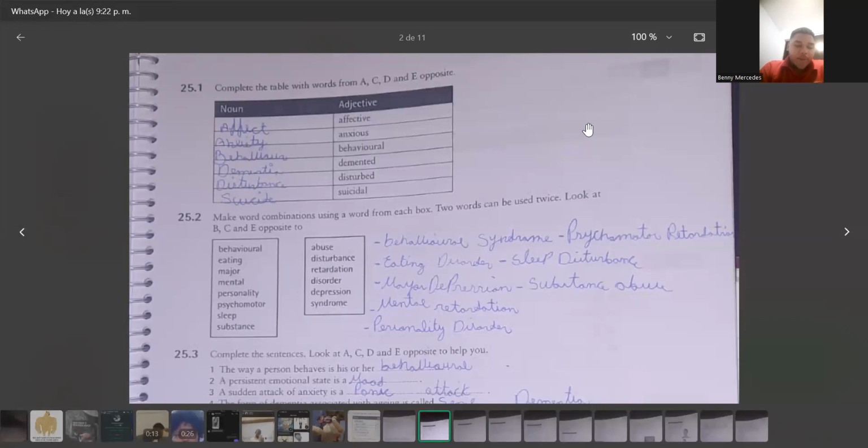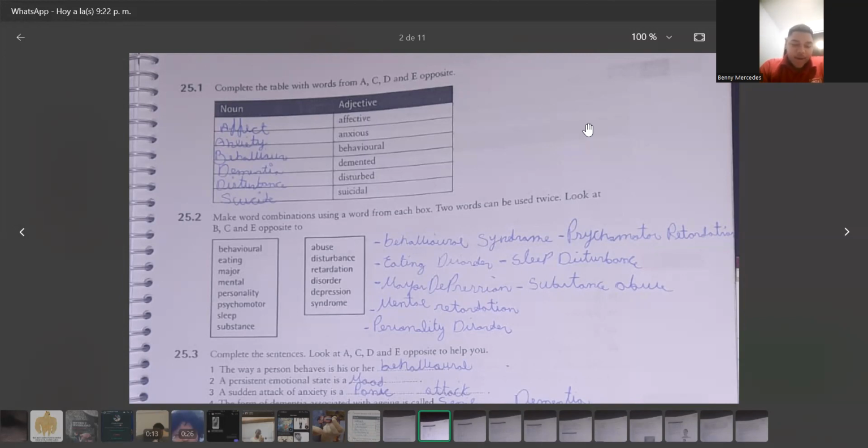25.2. Make word combinations using a word from each box. Two words can be used twice. Look at B, C, and E opposite to help. Behavioral syndrome,